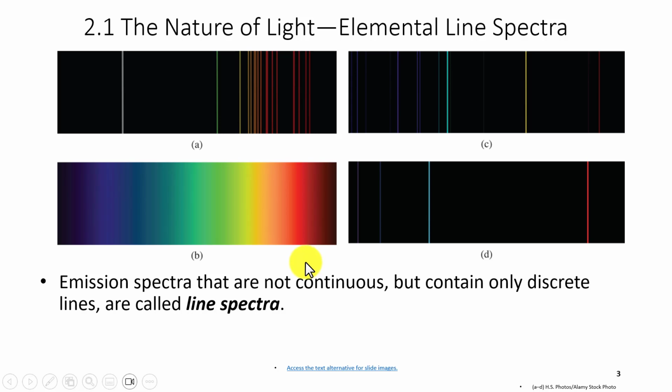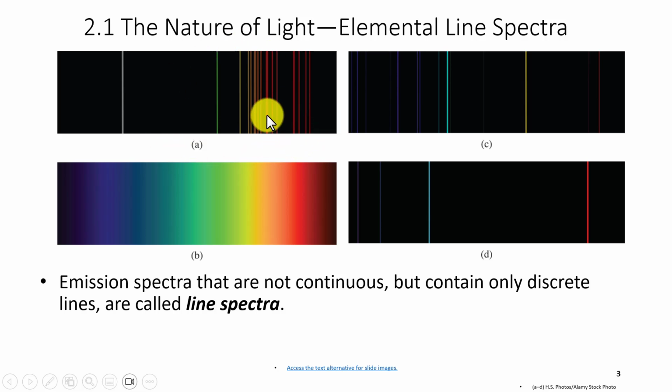Other objects, including elements, atoms in the periodic table, if we see their emission spectra, so the light that they emit, you can see very discrete lines. You can see that this is not the same as the continuous spectrum where we see all the colors. Here we see only certain lights, and these are associated with particular wavelengths of light.